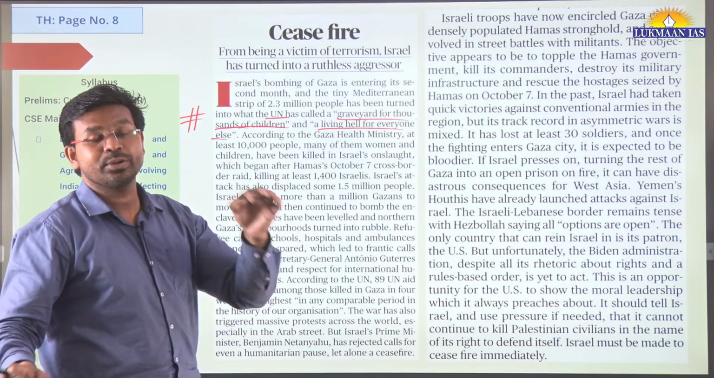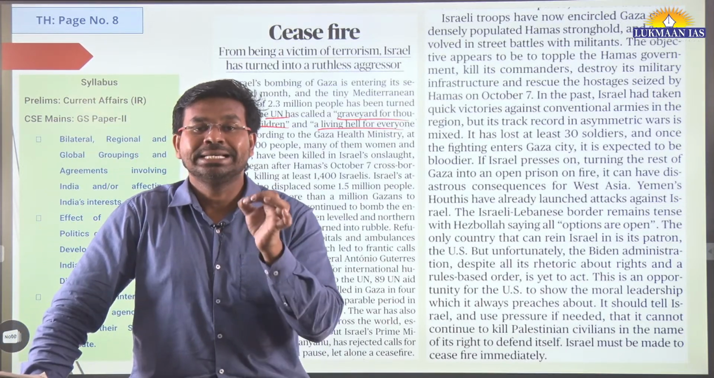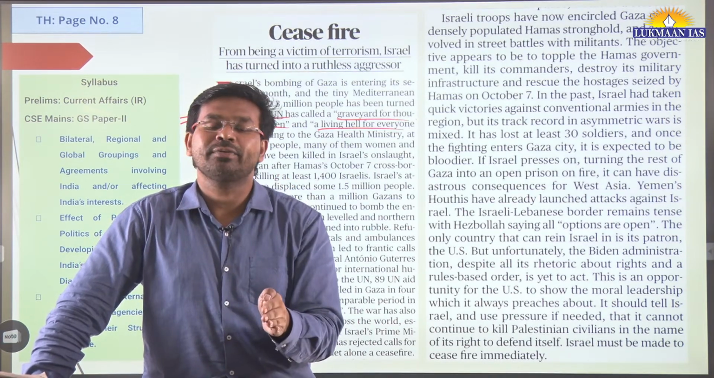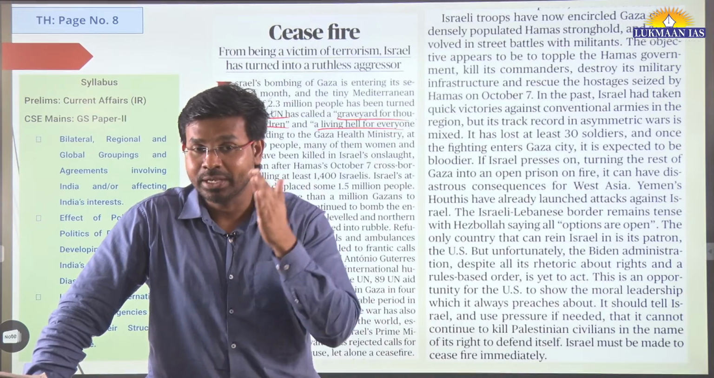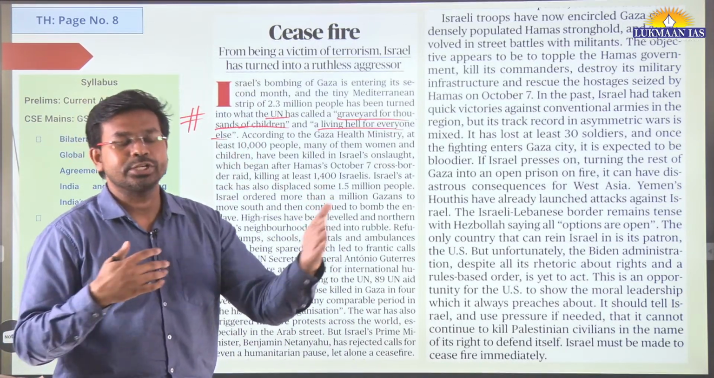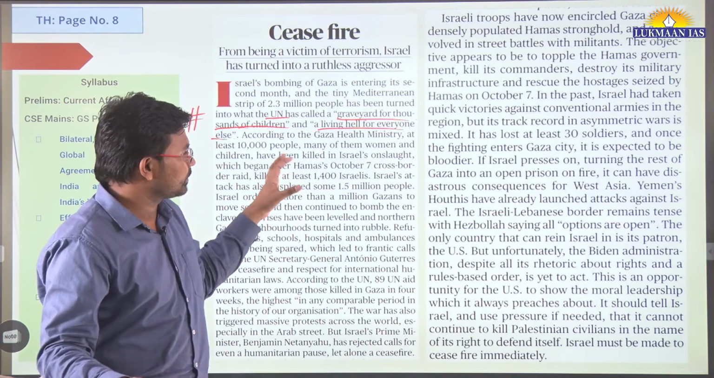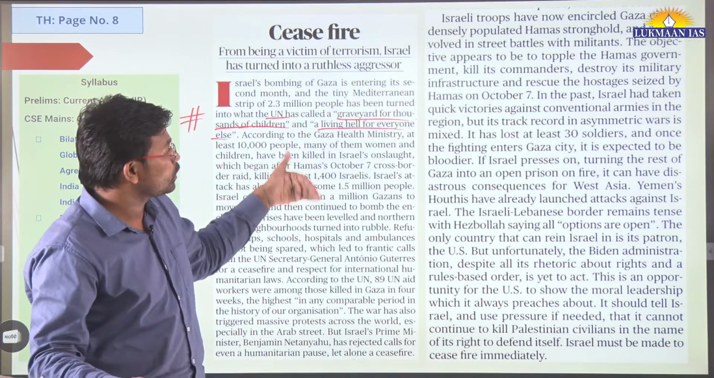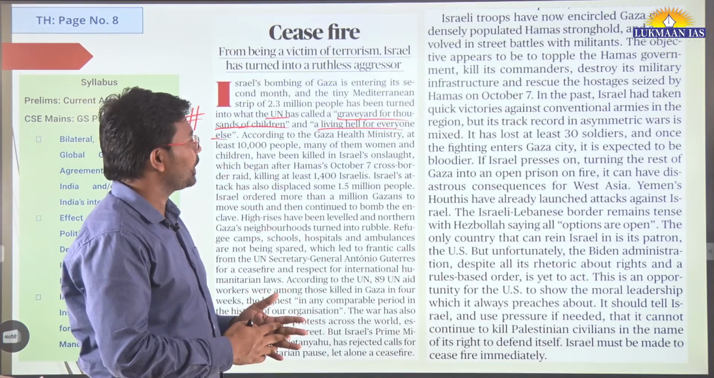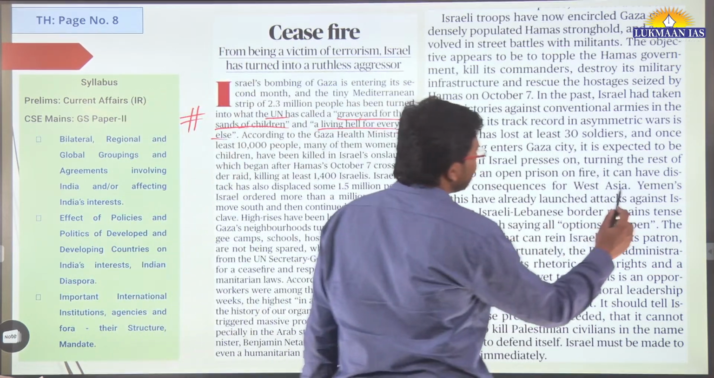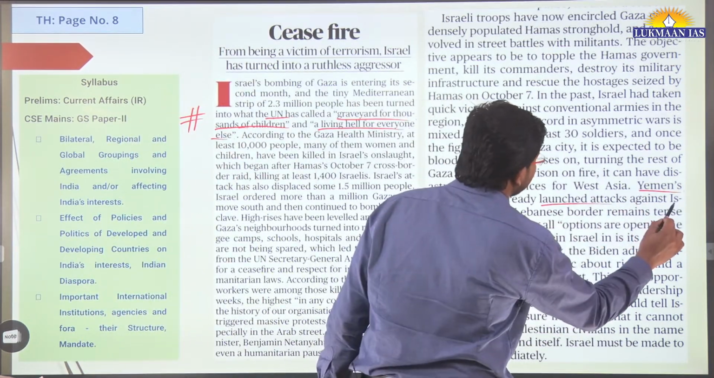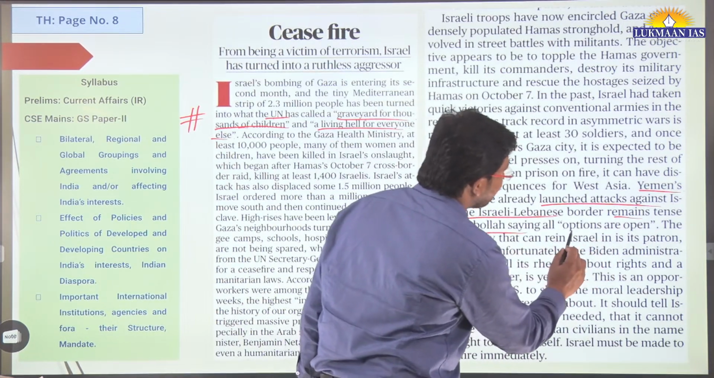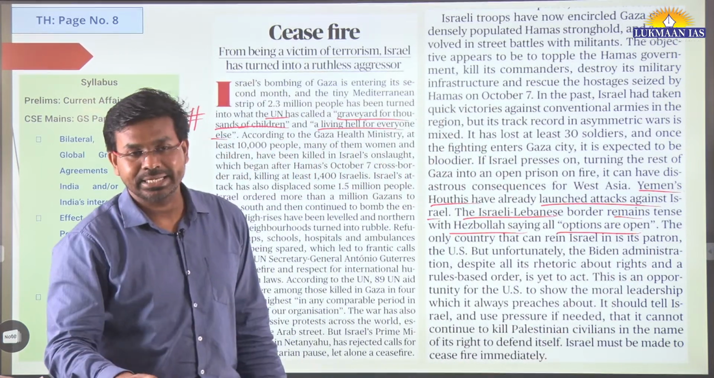So the author says that now there is a need for ceasefire. Ceasefire means the Israeli Defense Forces should put down their weapons. They should introspect for some time and come back. Then there should be political solutions to this. The author says there are many other parties also. Now others have entered this conflict, like Yemen's Houthis, who have already launched attacks against Israel, and the Israel-Lebanese border remains tense with Hezbollah saying all options are open. So these are the things that are happening.